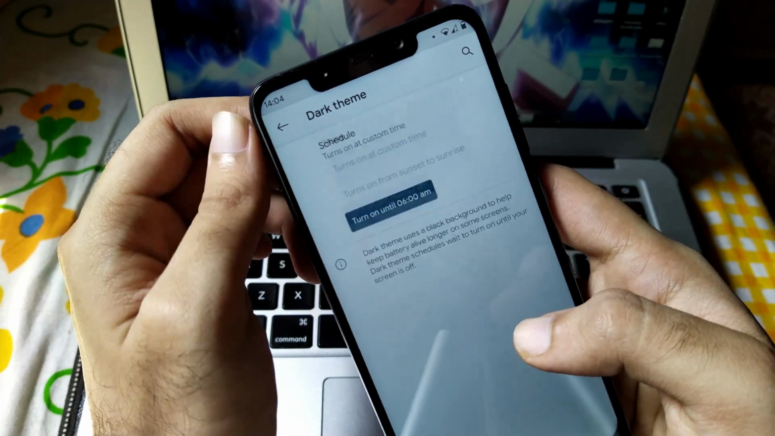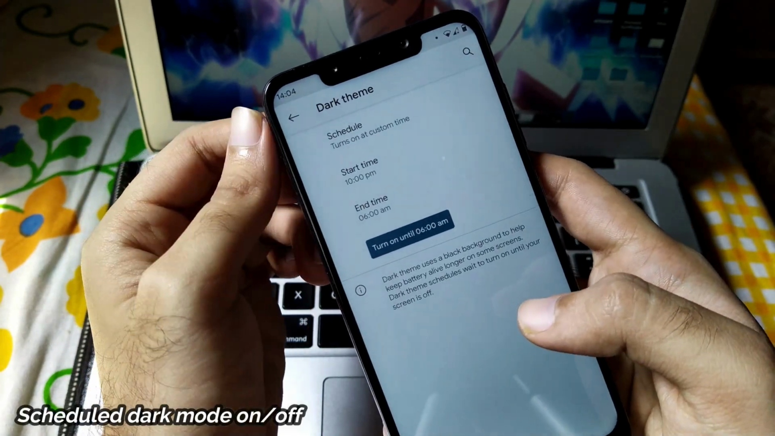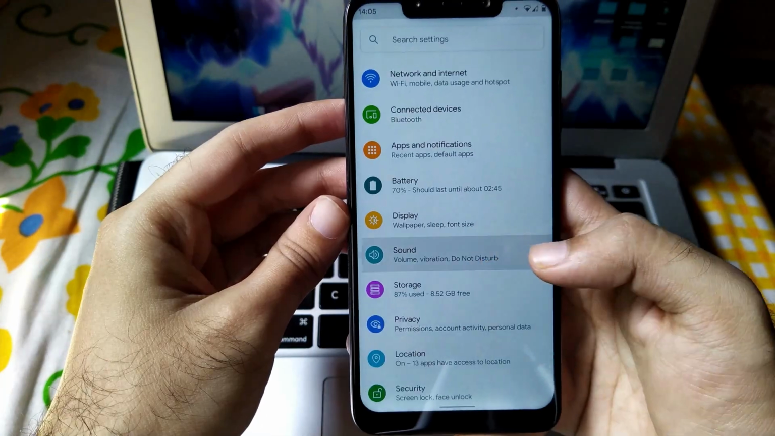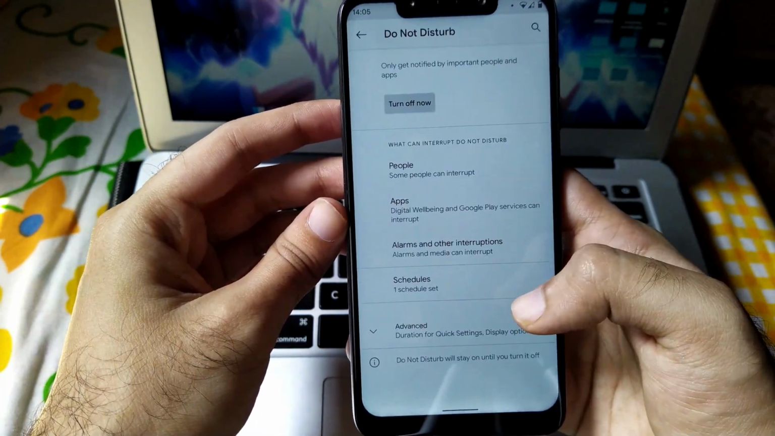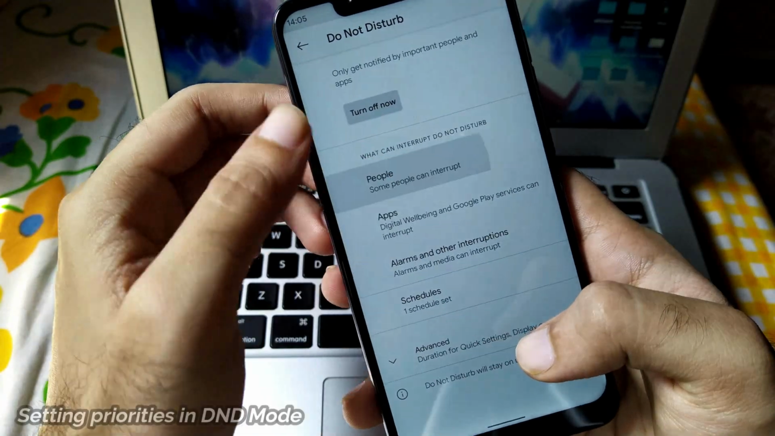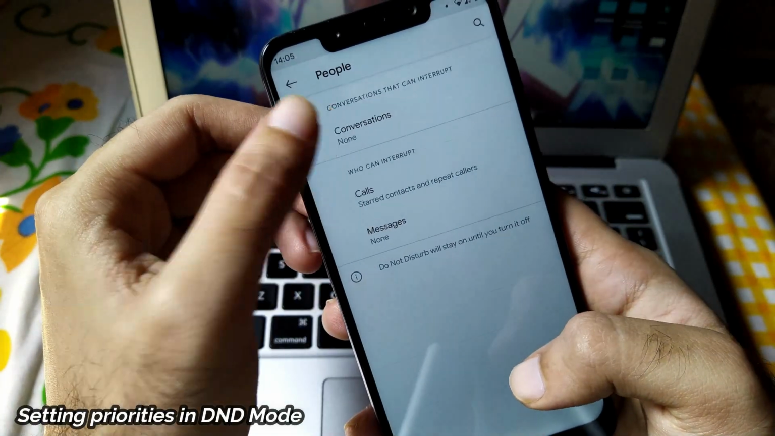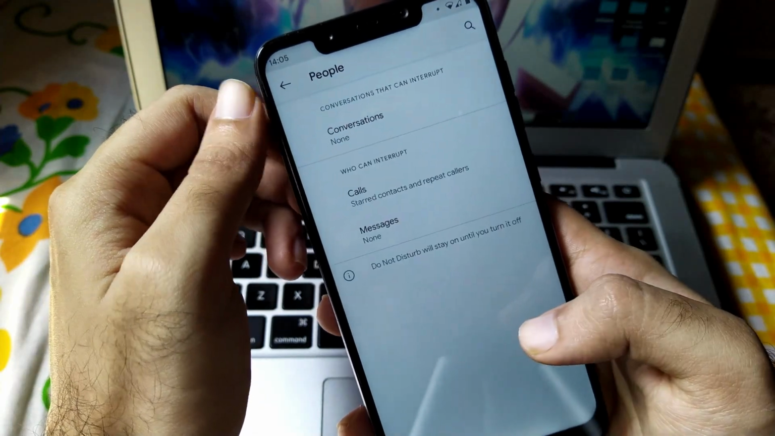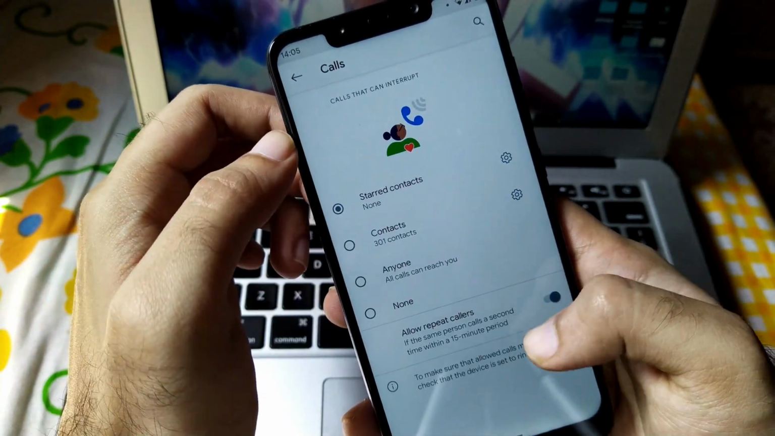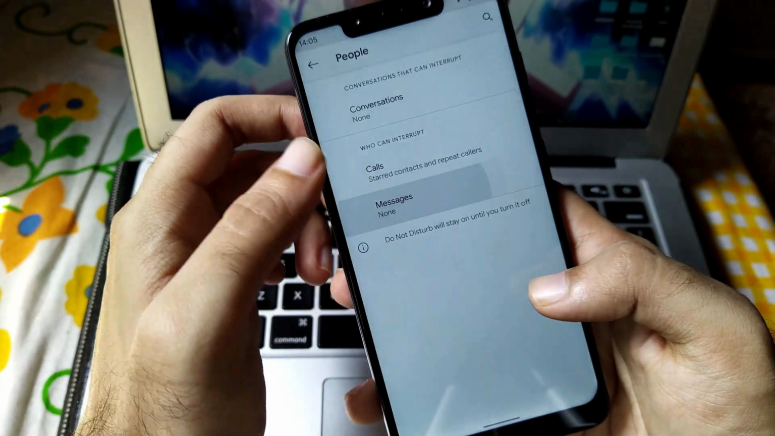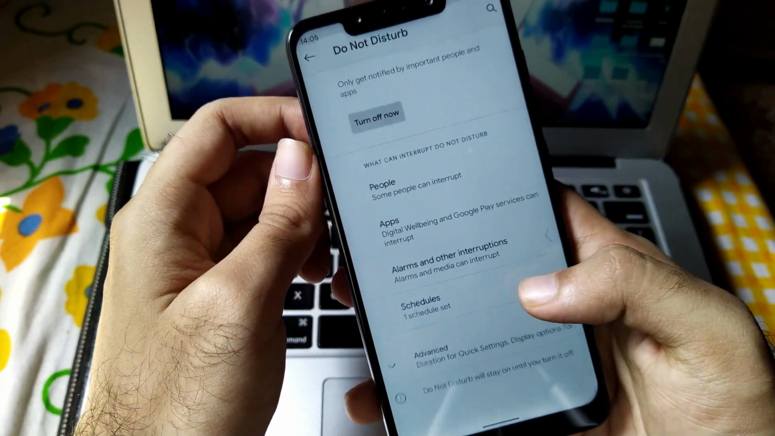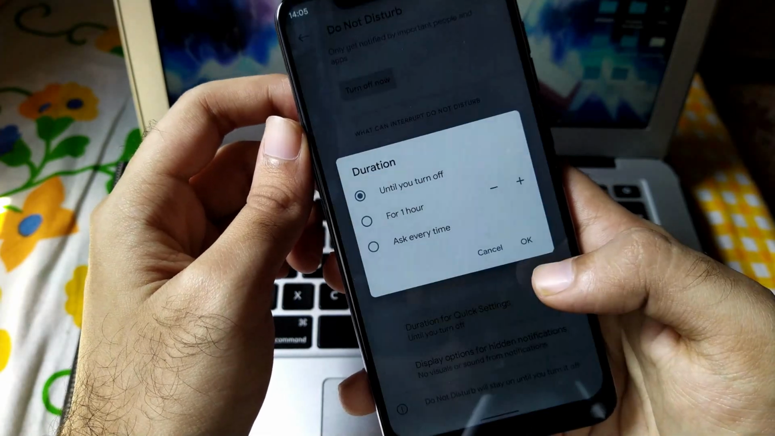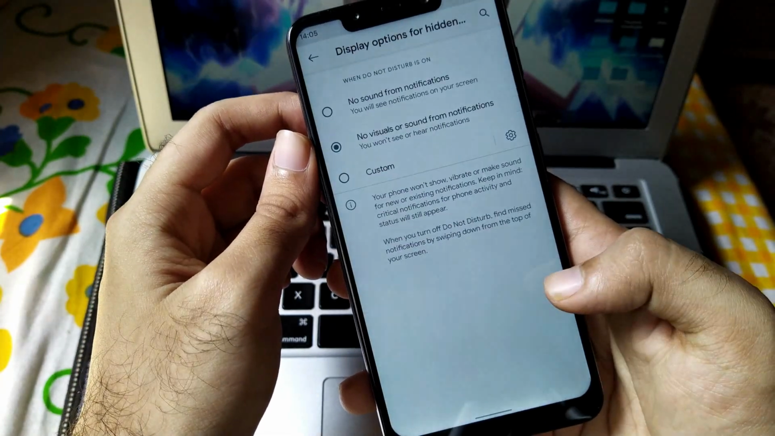Further is about the scheduled dark theme. Now it's nice that you can also schedule the dark theme in this ROM, at whichever time you want to set. Further is about setting priorities in do not disturb mode. You can now set the do not disturb mode the way you want. You can prioritize some of your chats and some of your callers, and only those specific chats and callers will reach you, and everything else will get snoozed and will not disturb you.